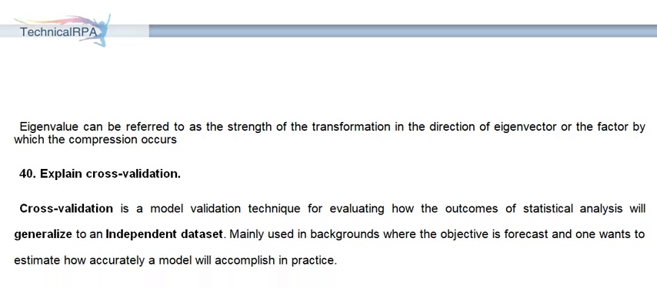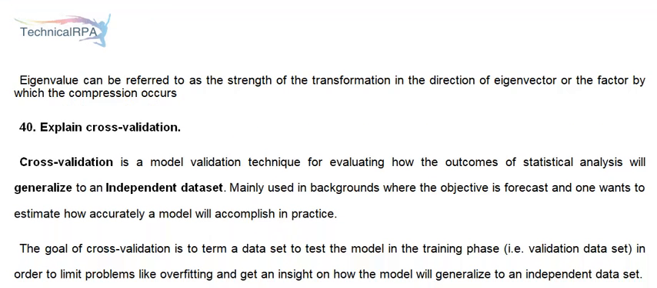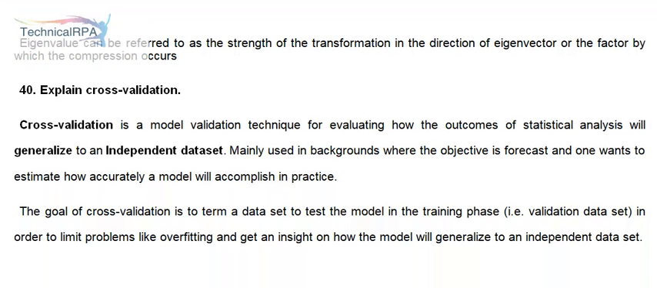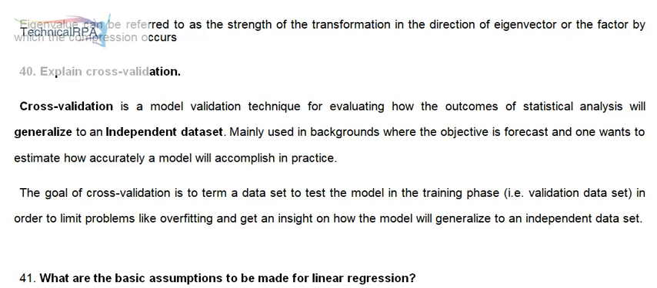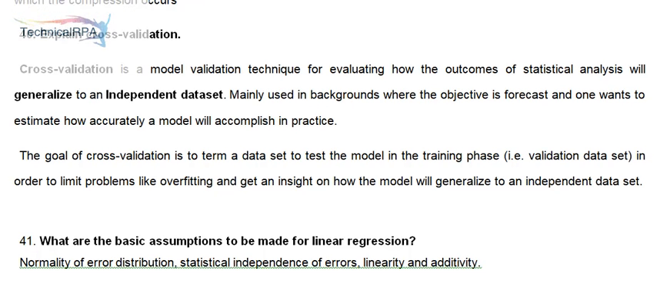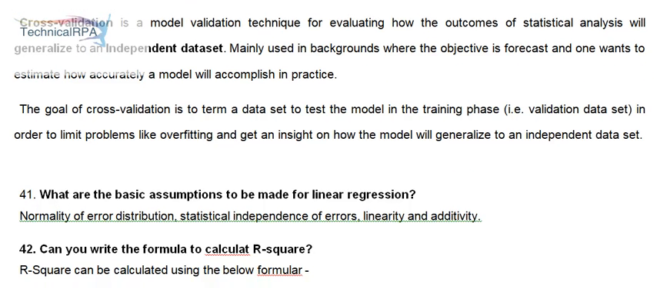40. Explain cross-validation. Cross-validation is a model validation technique for evaluating how the outcomes of statistical analysis will generalize to an independent dataset. Mainly used in backgrounds where the objective is forecast and one wants to estimate how accurately a model will accomplish in practice. The goal of cross-validation is to set aside a dataset to test the model in the training phase, that is the validation dataset, in order to limit problems like overfitting and get an insight on how the model will generalize to an independent dataset.